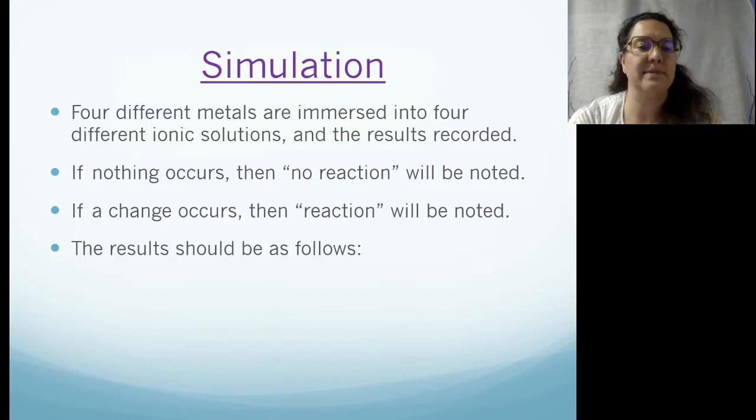So, in a lab simulation, for example, we can have four different metals immersed into four different ionic solutions, and the results are recorded. If nothing occurs, no reaction will be noted. If a change occurs, then a reaction will be noted. Some of these changes will be things like a color change, bubbles, precipitate being formed, and so forth. The results are as follows.